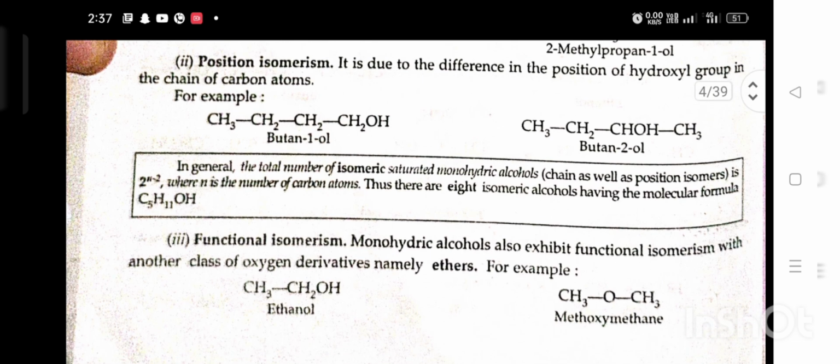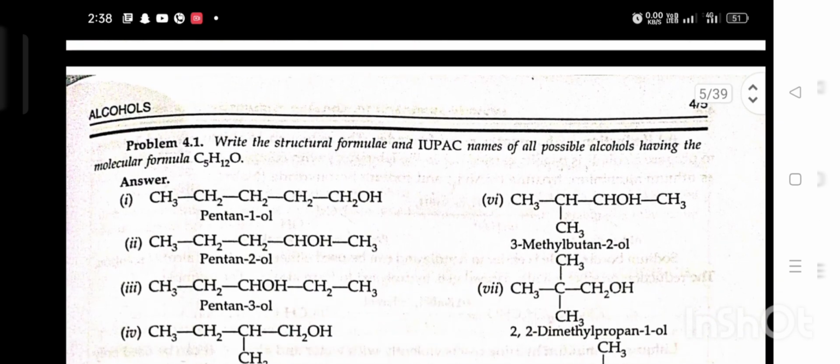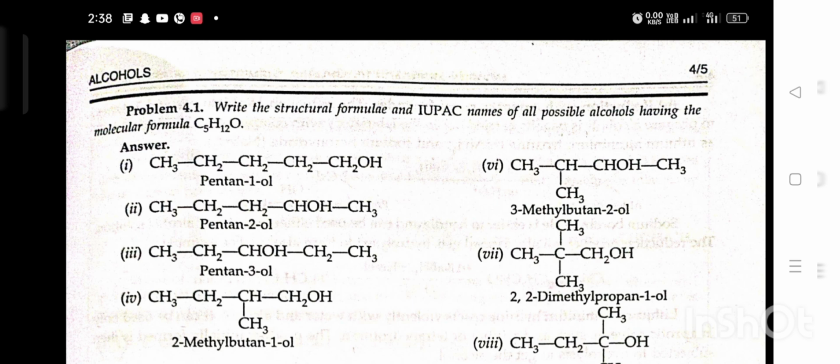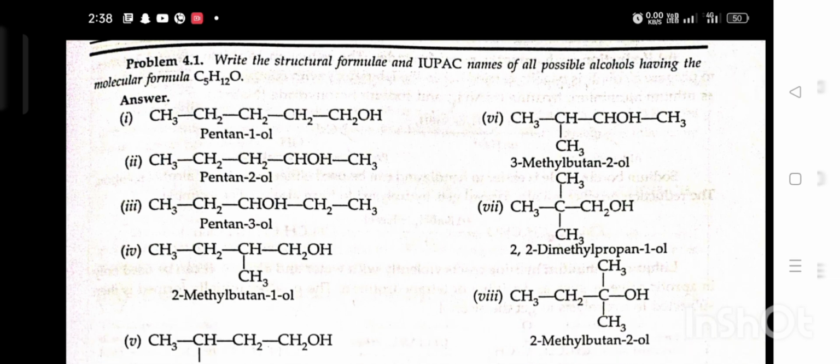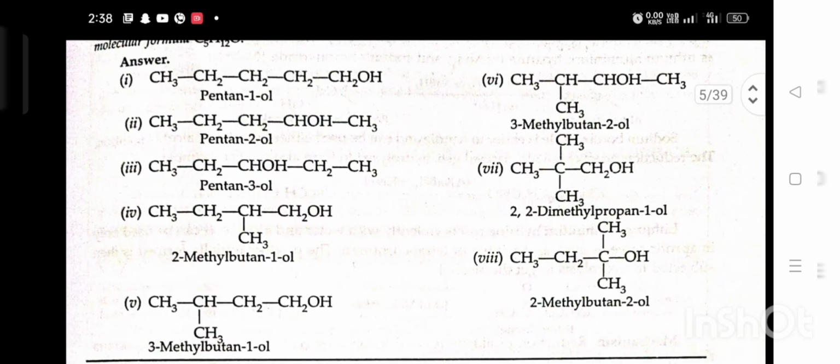Third, functional isomerism. Monohydric alcohol also exhibits functional isomerism with another class of oxygen derivatives, namely ether. Example, ethanol and methoxymethane. This is problem number 4.1. Write the structural formula and IUPAC name of the following alcohols having molecular formula C5H12O. These are the structural formulas and IUPAC names of C5H12O.